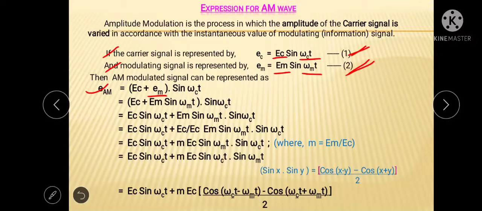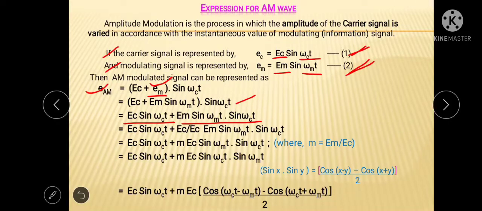Now in this expression, we have to substitute the value of small eAM from equation 2 above, and then we will write it equals to (Ec plus Em sine omega mt) into sine omega ct. Now we have to split these terms by multiplying this complete bracket by this sine omega ct. So we get two separate terms. First as Ec into sine omega ct, and second term as Em into sine omega mt into sine omega ct.